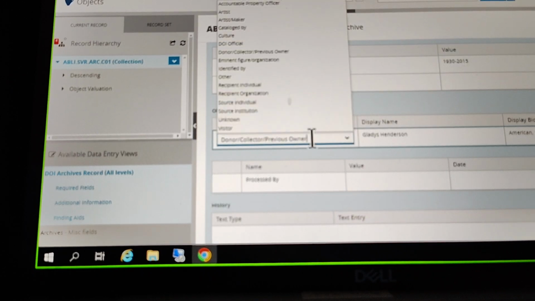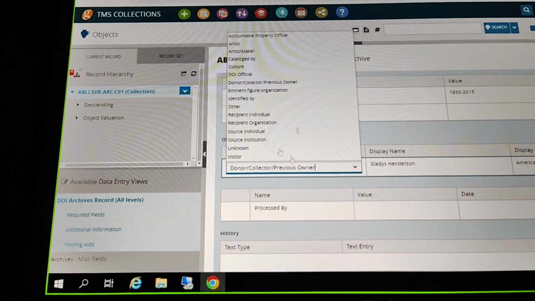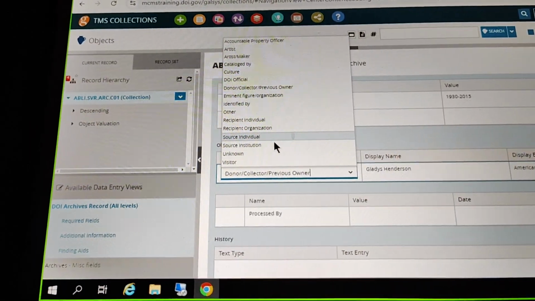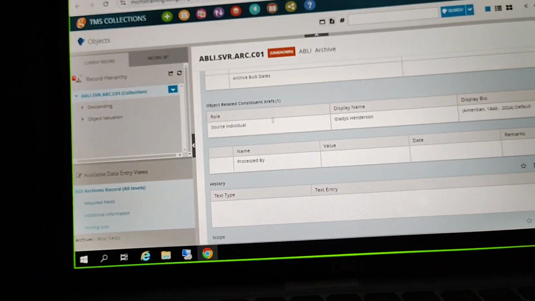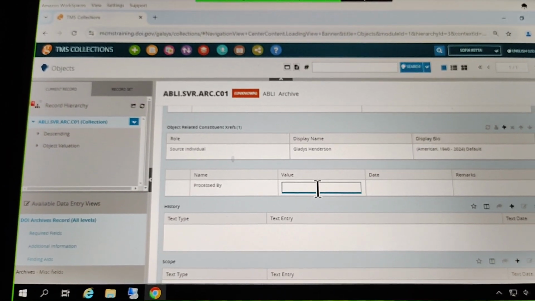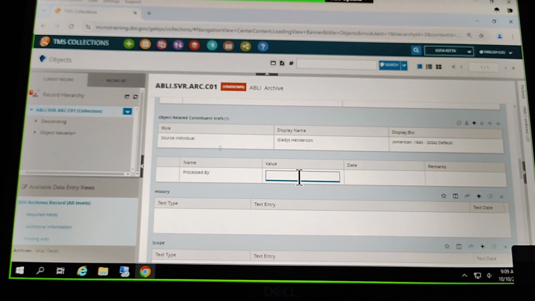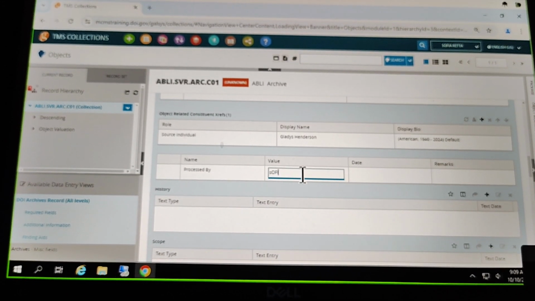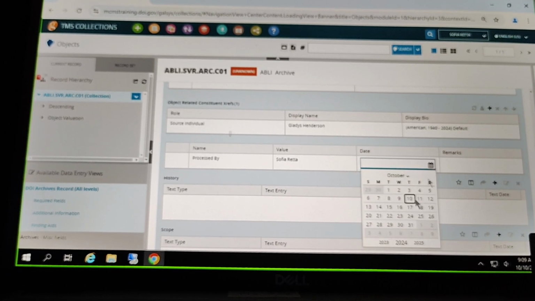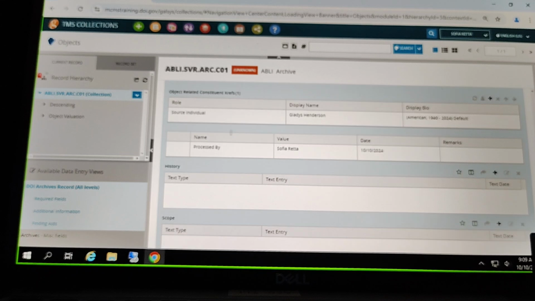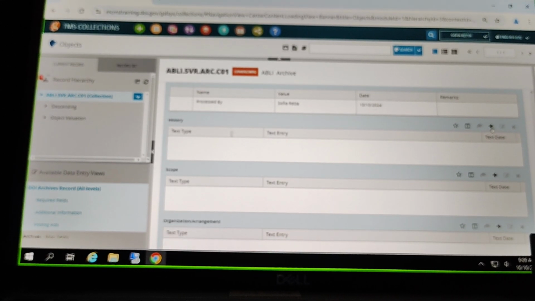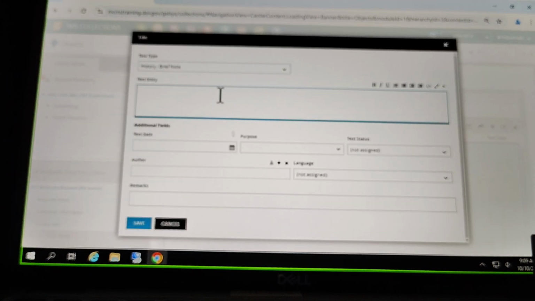I want to assign a role to this. Might say source individual for this one here. Processed by, I believe this is generally your sort of archivist, cataloger role here. And we can add in a date for that as well. And down here, history, scope, organization, arrangement, all text entries here. I'll just go through the steps of adding some of those here.